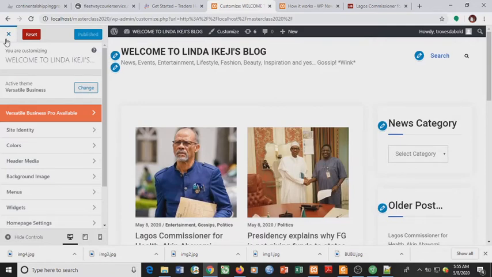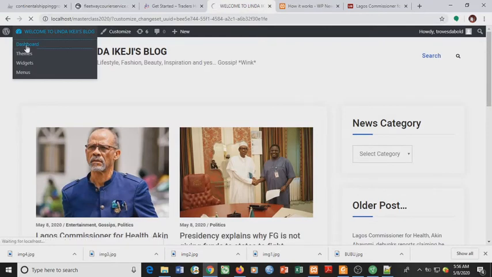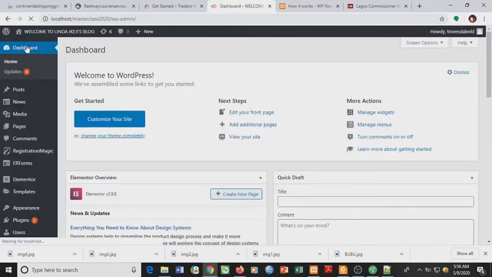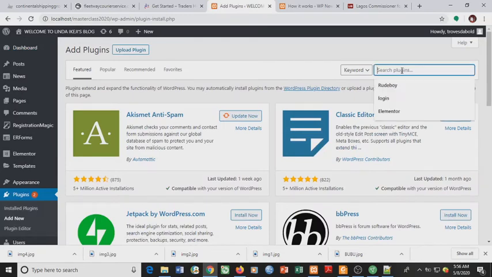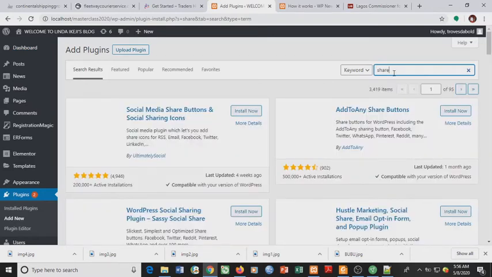So let's quickly look for a plugin that can add the social buttons, the share social buttons. We go to plugins, add new plugin. Let's search with the keyword share.